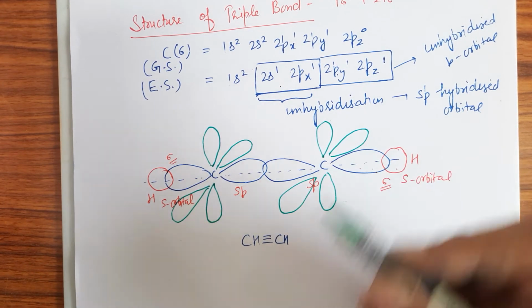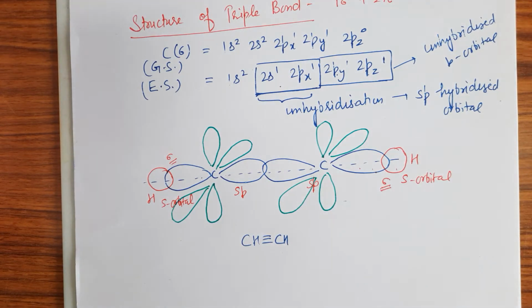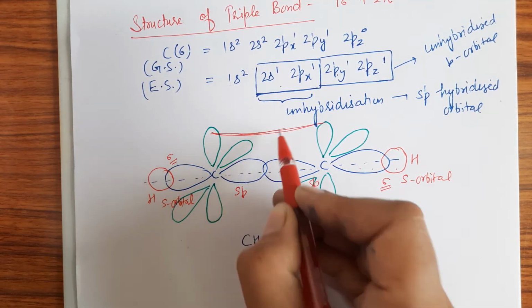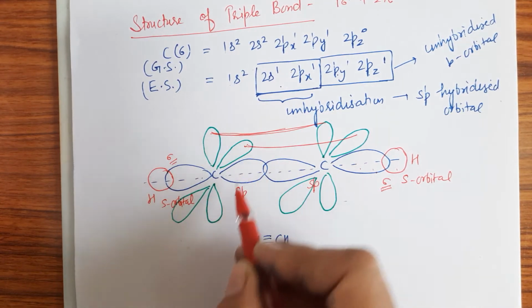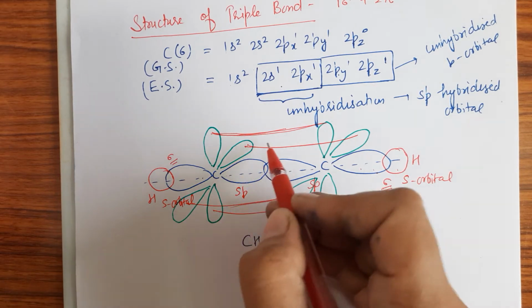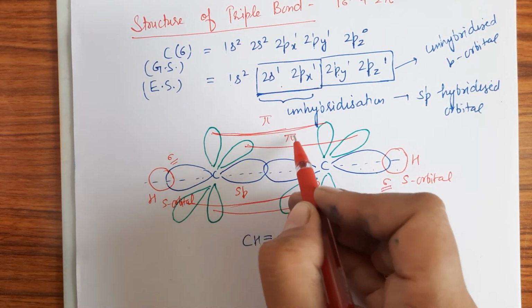So they overlap, lateral overlap will take place here. And in such a way there will be formation of pi bond. So one pi and the second pi.